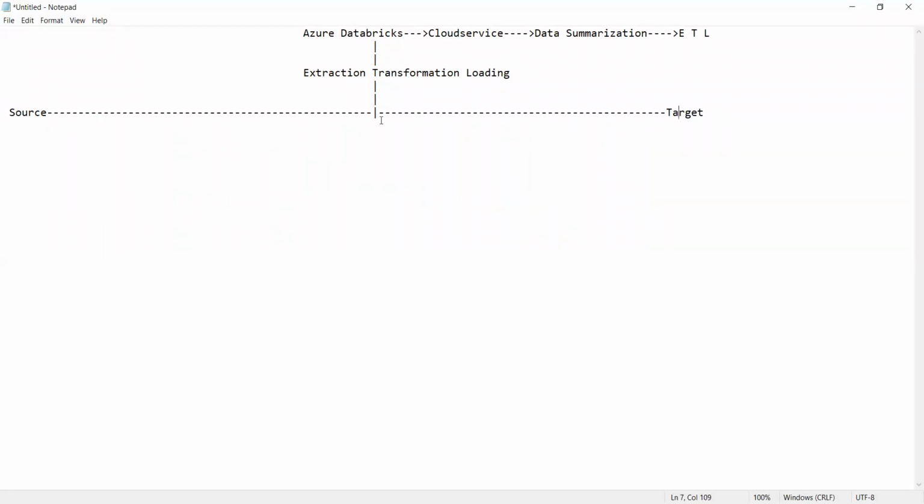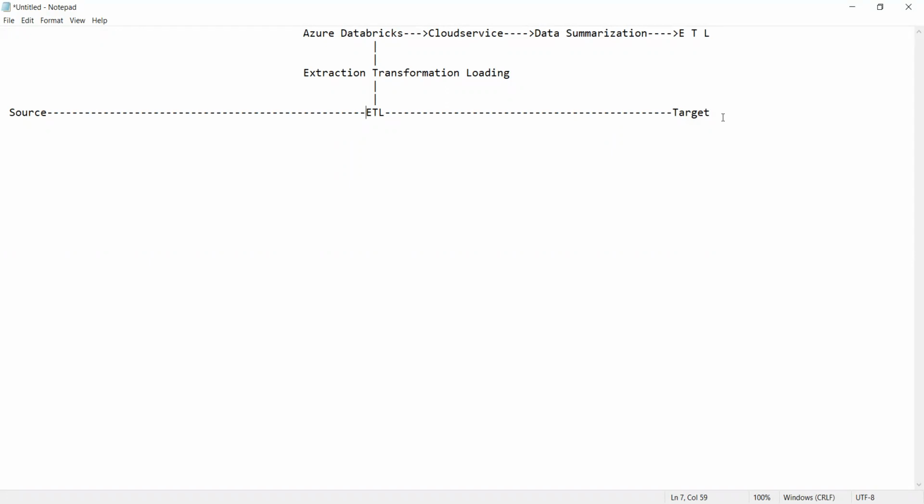Between the source and the target, we apply this ETL, which stands for extraction, transformation, and loading. It is applied between the source and the target.